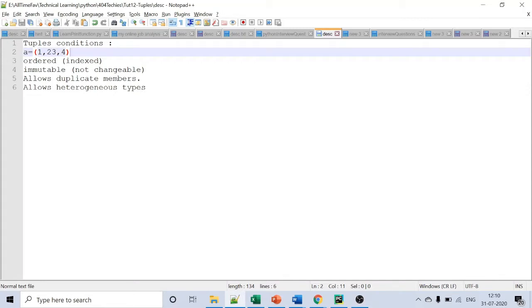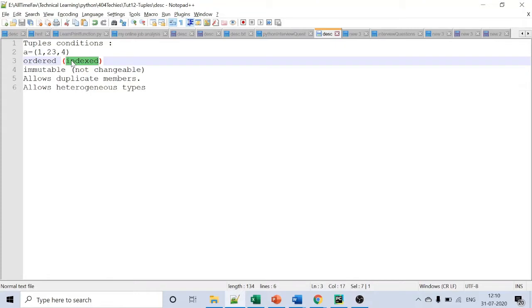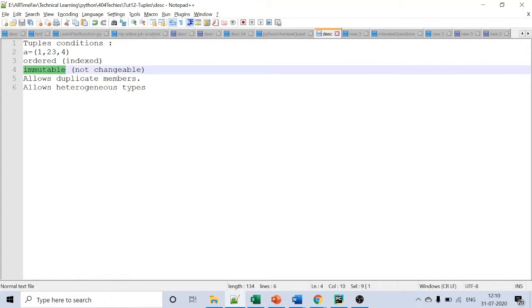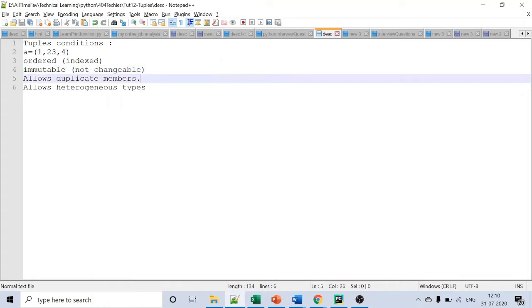The first thing is data is indexed in a tuple, meaning data is in sequence positions. The first data would be in the 0th index, the second in the first index, and the third in the second index. Likewise, data is in sequence position. The second point is that tuples are immutable, meaning you cannot change the data inside the tuple. The third is that it allows duplicate members, meaning you can have the same element twice or thrice or multiple times inside the tuple. And the fourth and final point is that it allows heterogeneous types.